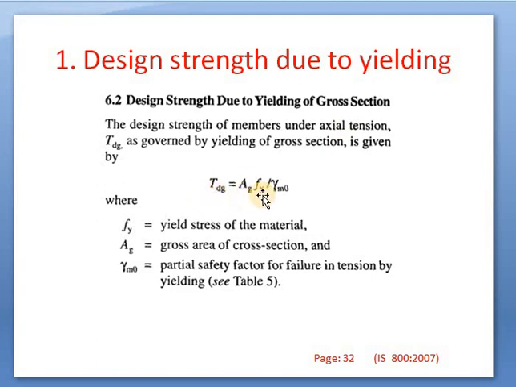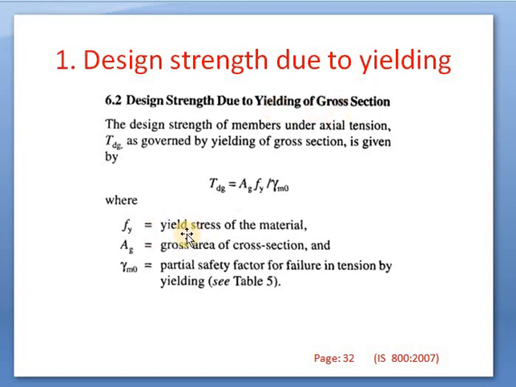TDG equals Ag Fy divided by gamma m0. This gamma m0, the partial safety factor, we have discussed in the previous slide. This is all taken for TDG, that is the yielding of gross section.